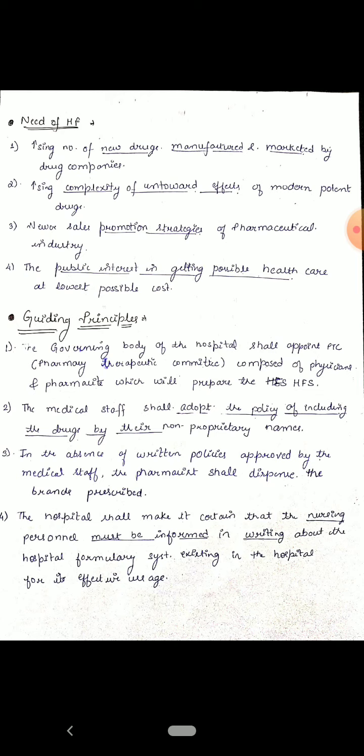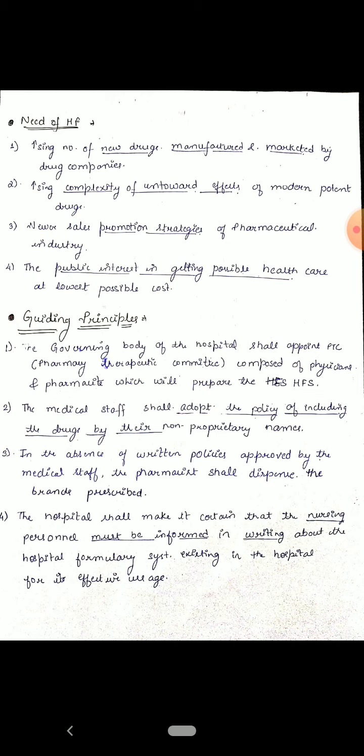To prepare the hospital formulary, there are guiding principles. First, the governing body of the hospital shall appoint a pharmacy therapeutic committee which is composed of physicians and pharmacists, which will prepare the hospital formulary system. The medical staff shall adopt the policy of including the drug by their non proprietary names.